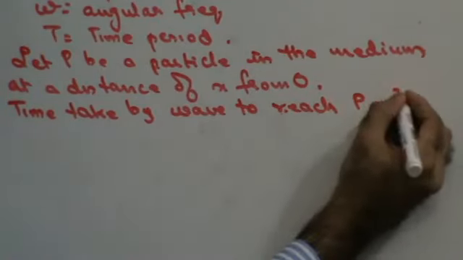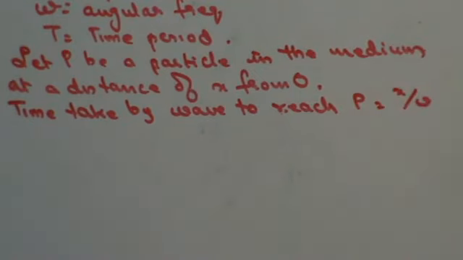Distance is x, velocity is v, so x upon v will be the time taken. That means the particle will start vibrating after x upon v time.